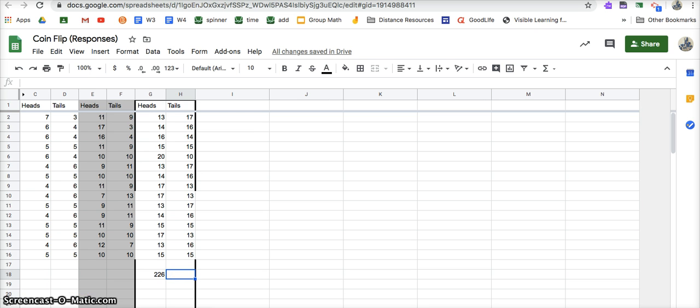And if we divide it by, there were 15 submissions and 30 flips. So this is saying that there are 15 trials going down, and each of these was done 30 times. So 15 times 30. And that is 0.50, so 50%.